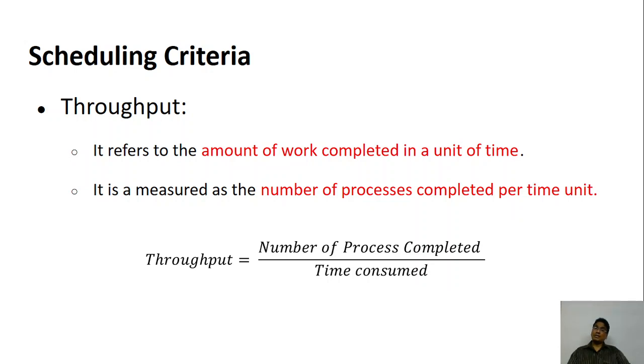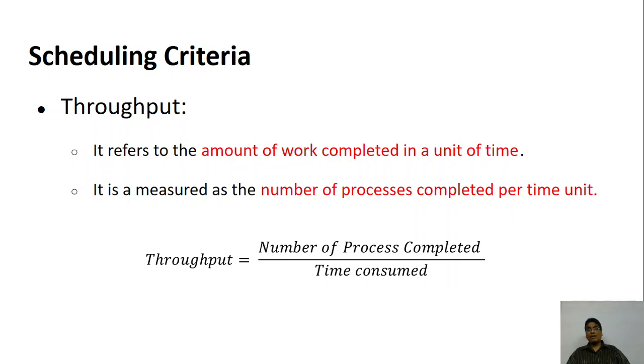Throughput is how much work we have completed in a unit time. How many works have been completed. In other words, the number of processes which are completed in a unit time. The unit time could be 1 minute, 1 second, 1 microsecond, or anything. In a given unit of time, how much work has been done.